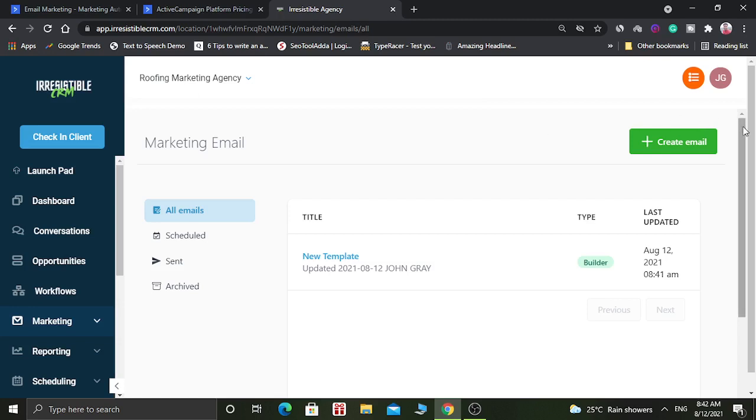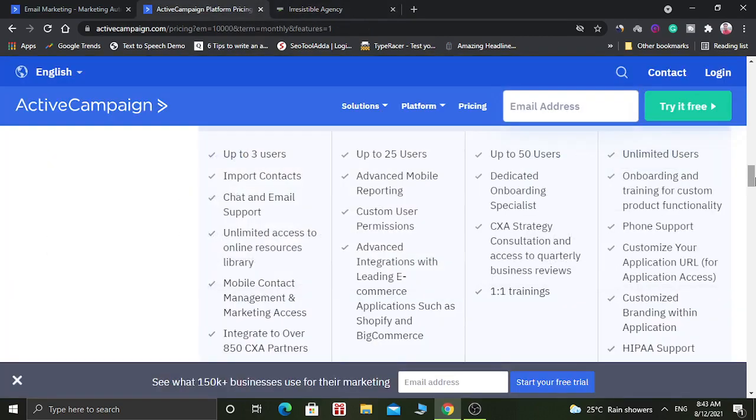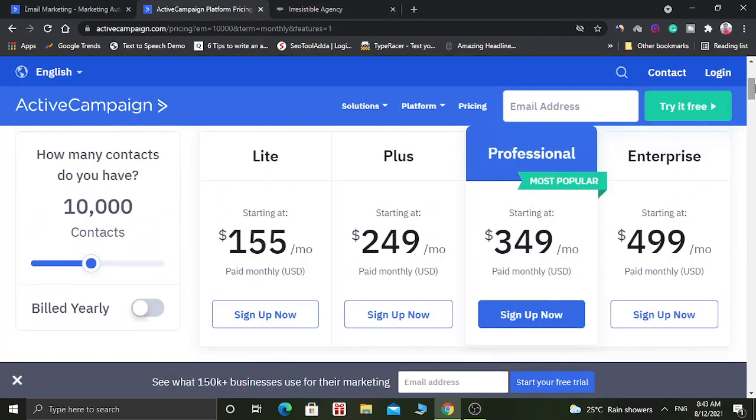So GoHighLevel is a better option than ActiveCampaign. If you want to choose which is good, then I highly recommend GoHighLevel, and it has only one pricing of $97 per month, while in ActiveCampaign you have to pay according to the contacts you have.